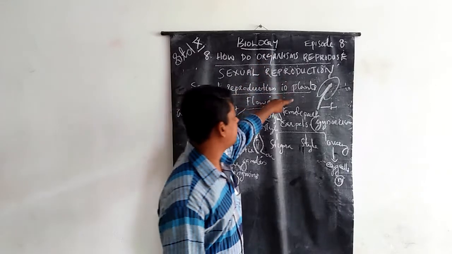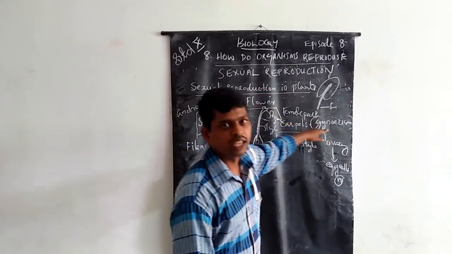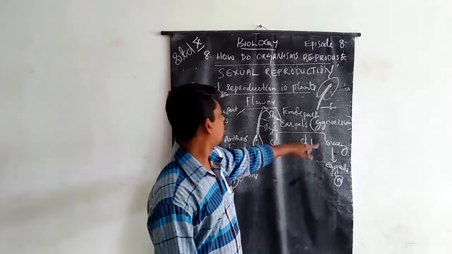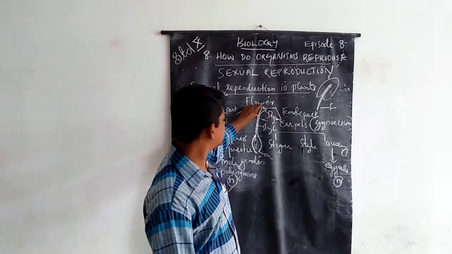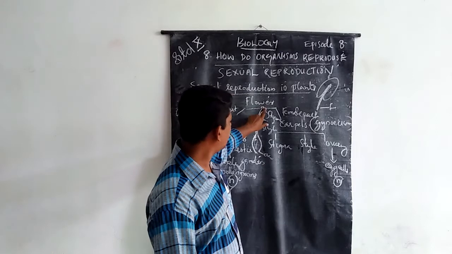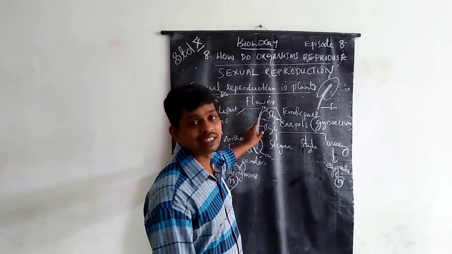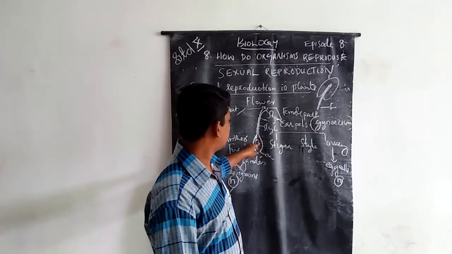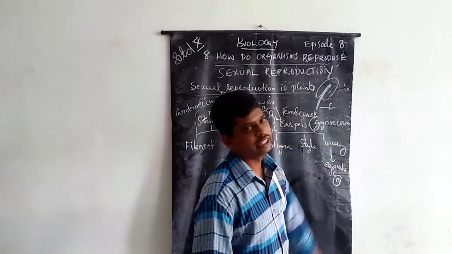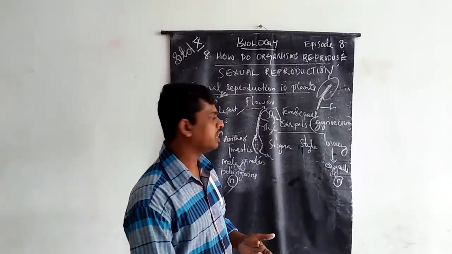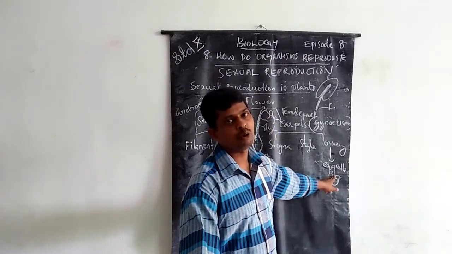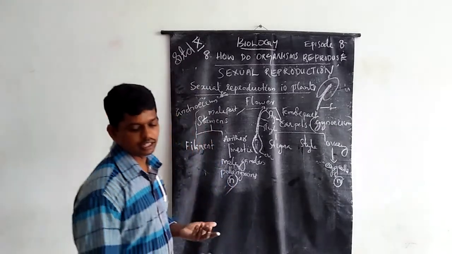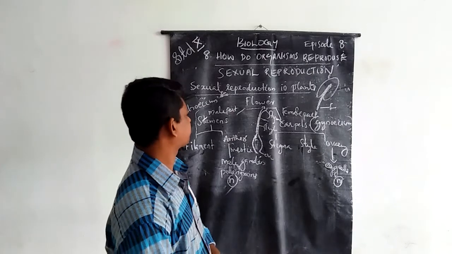And then the second part, the female part, that is carpels or gynoecium. Gynoecium has three parts: stigma, style, ovary. The stigma is the pollen grain-attached part of the flower, the long thread-like structure is called the style, and the egg cell forming part is known as the ovary. The ovary undergoes some mitotic divisions to form haploid egg cells. These are the first main points on the reproductive parts of the flower.